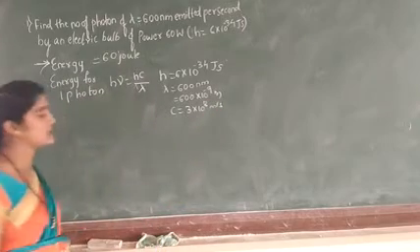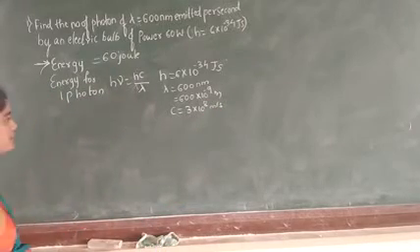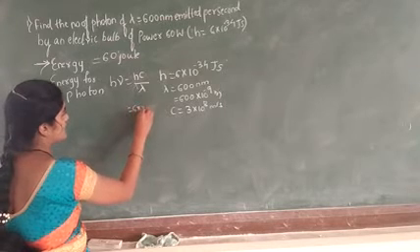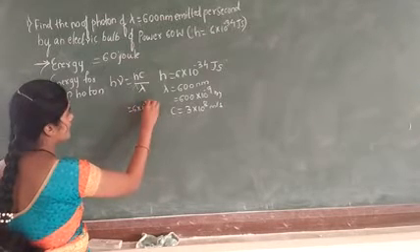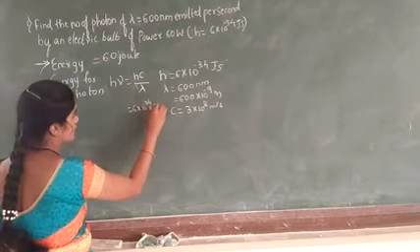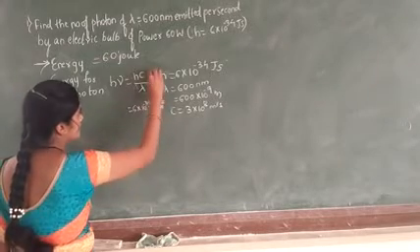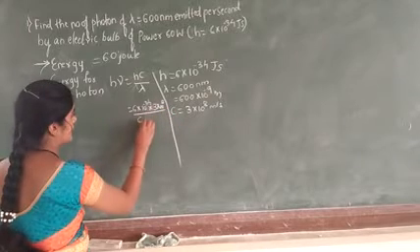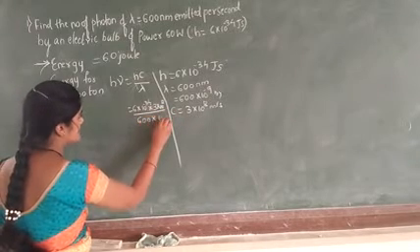Putting in all the values, h nu is equal to 6 into 10 raised to minus 34 into 3 into 10 raised to 8, divided by 600 into 10 raised to minus 9.